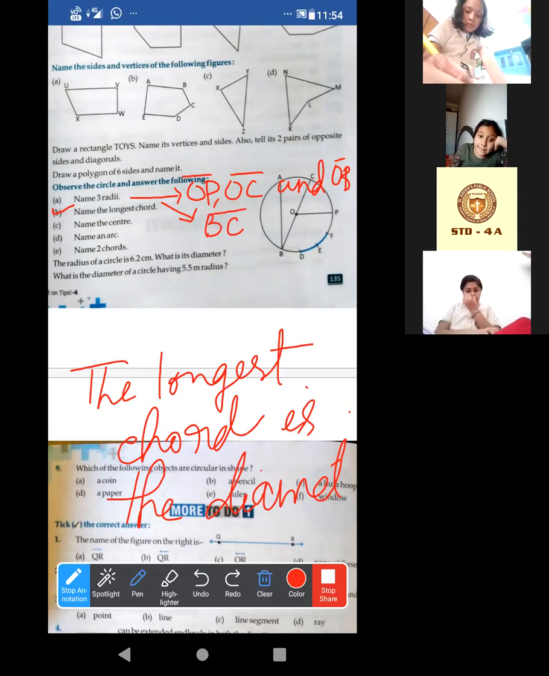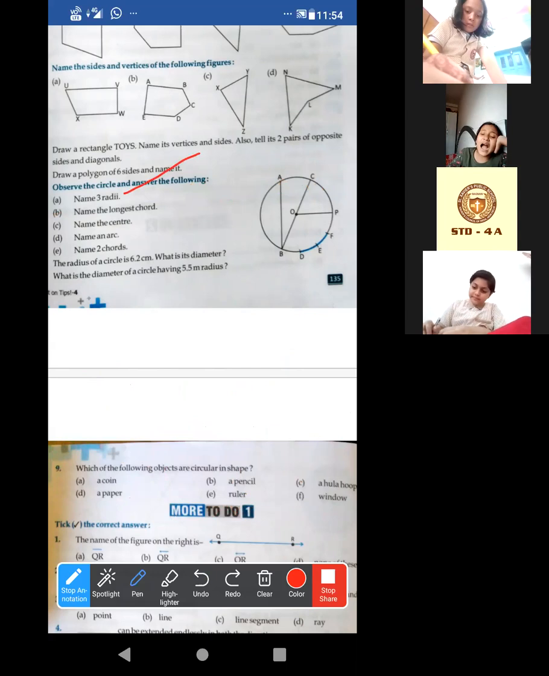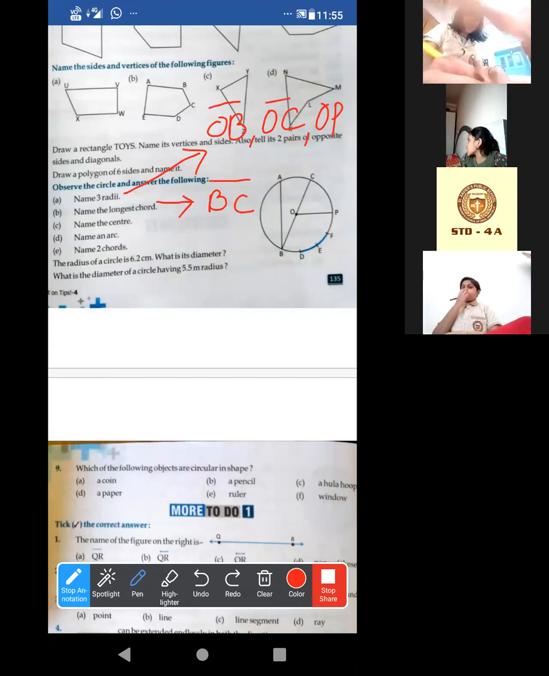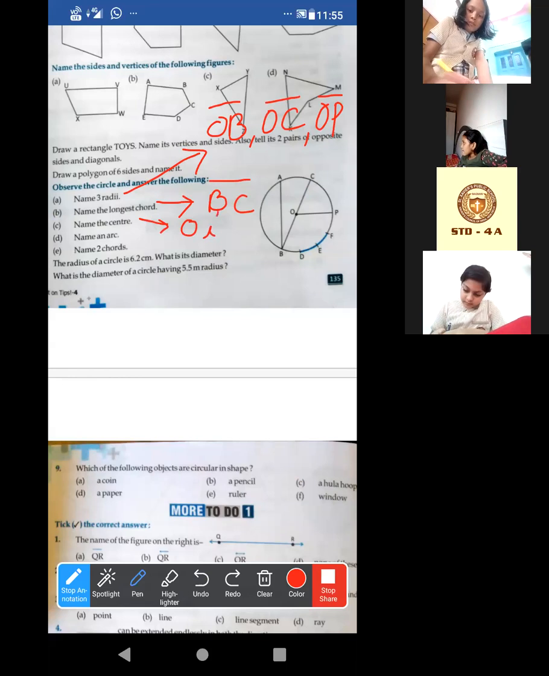Okay, let me write this one. For this, OB, OC and OP. For this longest chord, this one will be BC. Now the third one. Name the center. O is the center, na? So write O is the center.